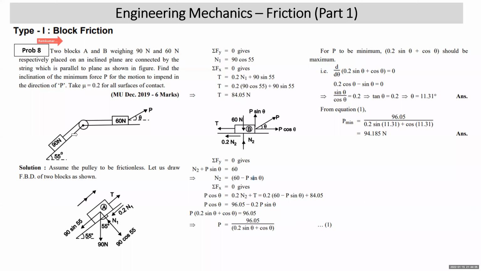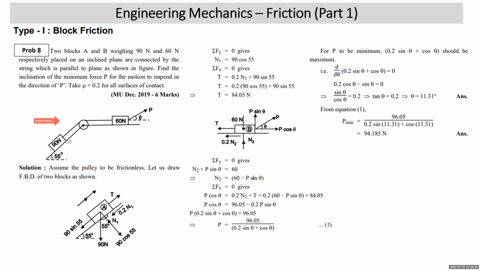All right. Now we are ready to move to the next problem, that is problem number 8. Two blocks A and B weighing 90 Newton and 60 Newton respectively, placed on an inclined plane, are connected by a string which is parallel to the plane as shown in the figure. Find the minimum force P for the motion to impend in the direction of P. Take mu is equal to 0.2 for all surfaces of contact.